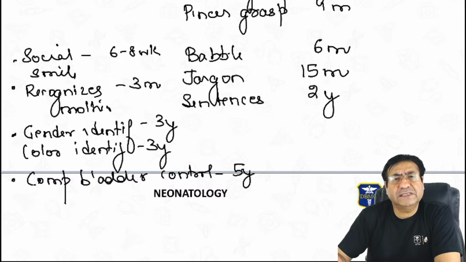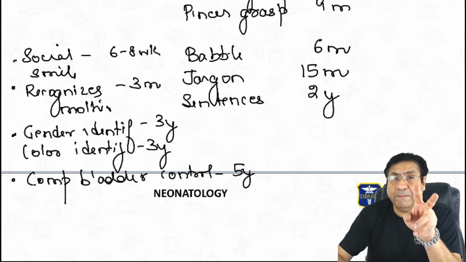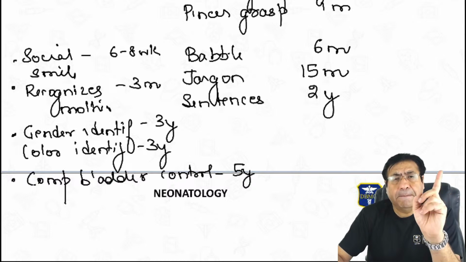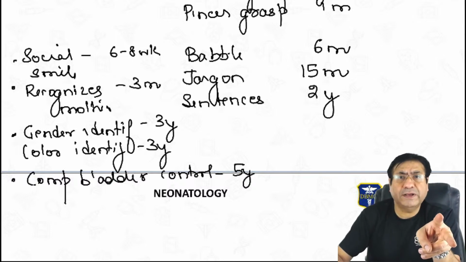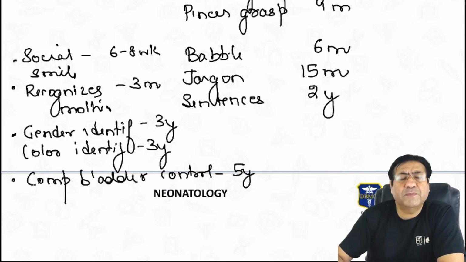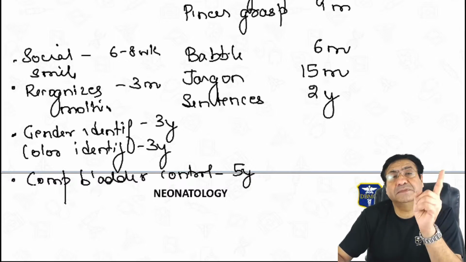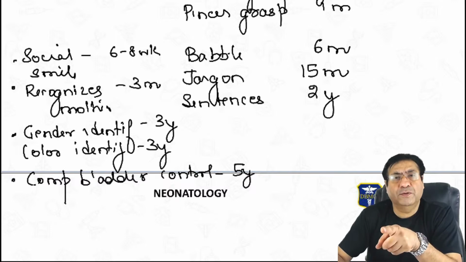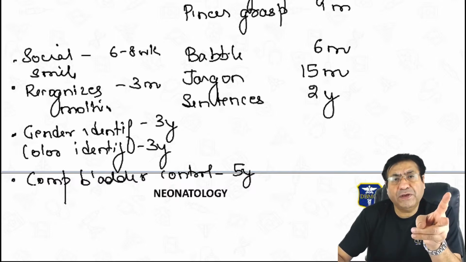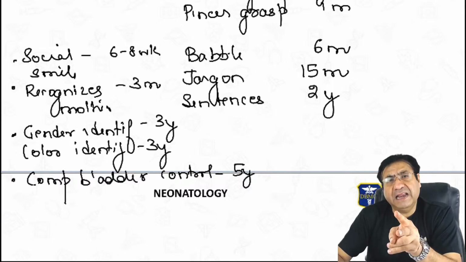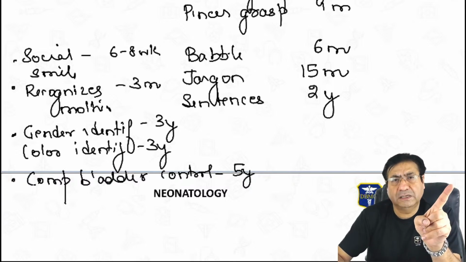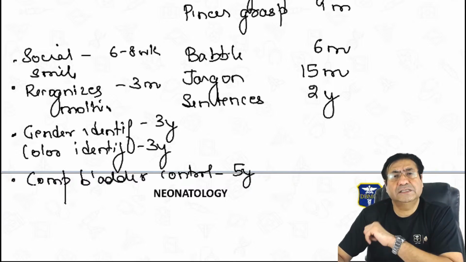The treatment of choice for enuresis in children is bell and alarm therapy. It's a non-pharmacological treatment. So remember, treatment of choice, bell and alarm therapy, but the drug of choice is oral desmopressin. A very important topic for your exams, treatment of enuresis: bell alarm therapy, non-pharmacological, but the drug of choice is oral desmopressin.